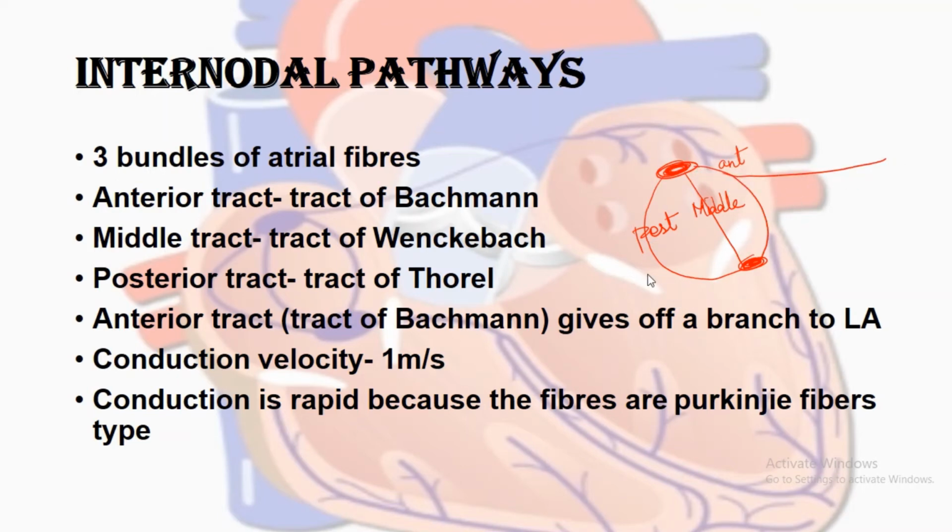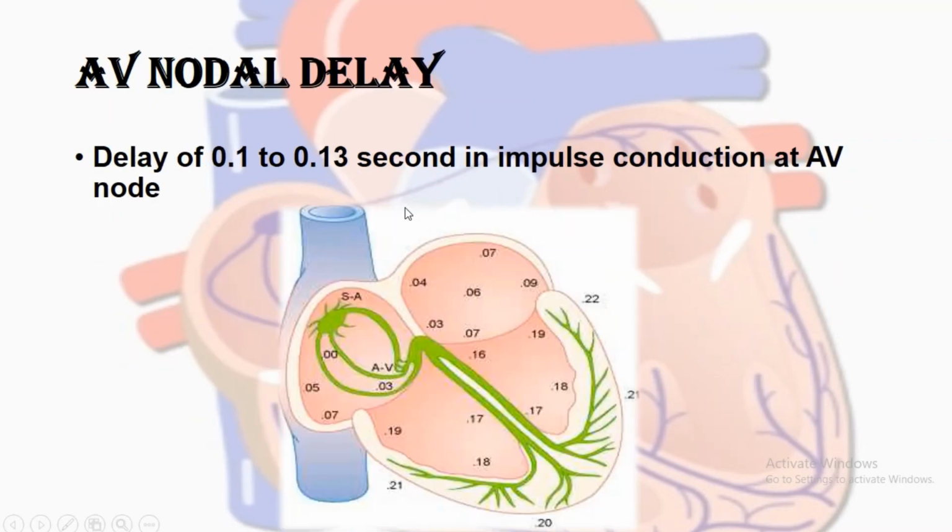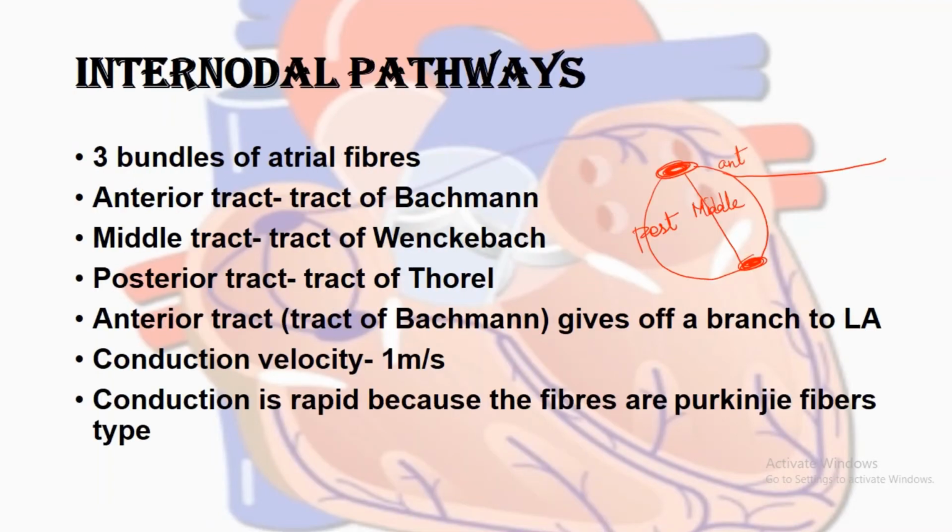Okay, so you can see this diagram also. SA node, three internodal pathways: anterior, middle and posterior. From the anterior one, a branch goes to the left atrium to depolarize the cells of the left atrium. Conduction velocity here is about 1 meter per second. So it is much higher as compared to the SA node, where it is only 0.05.